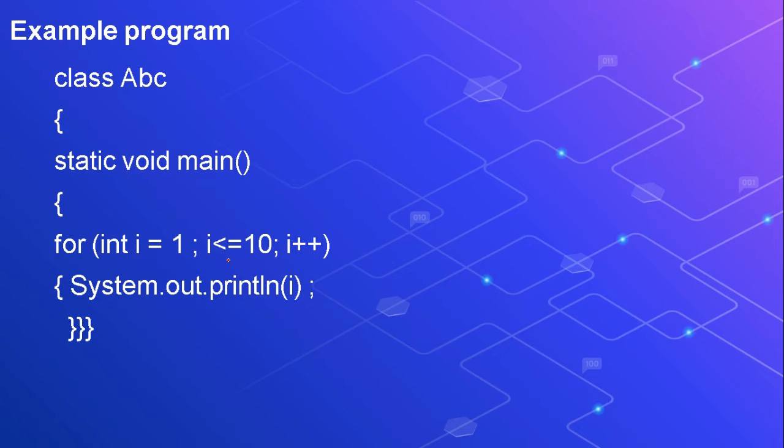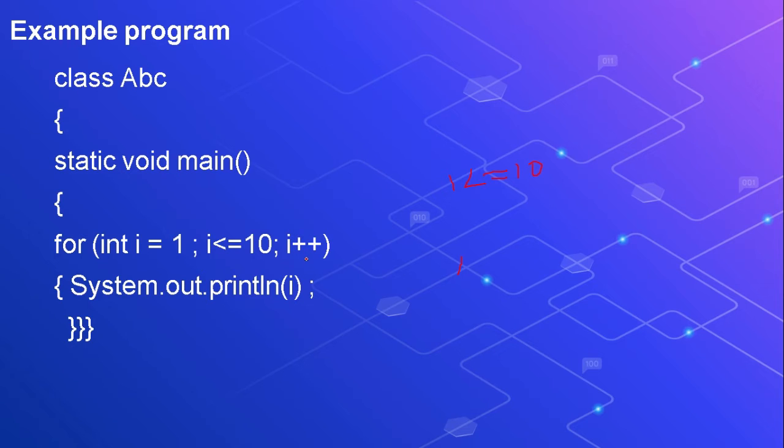Now the condition will be checked. What is the condition? i means 1. Is 1 less than or equal to 10? Yes, 1 is less than or equal to 10. This is true, and true means, as I told you, this will be executed. Then println(i), what will be printed? 1 will be printed.